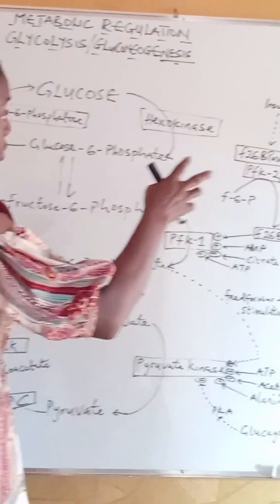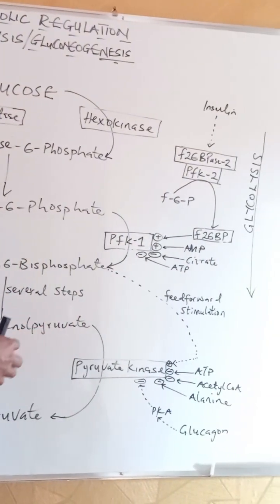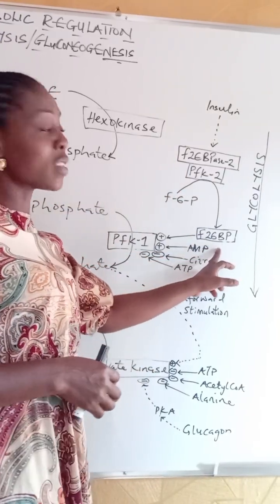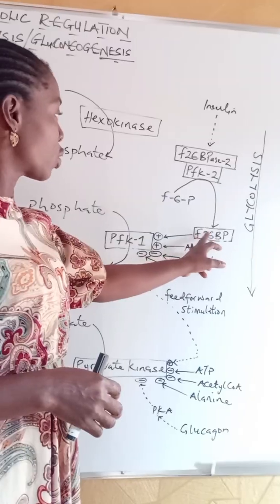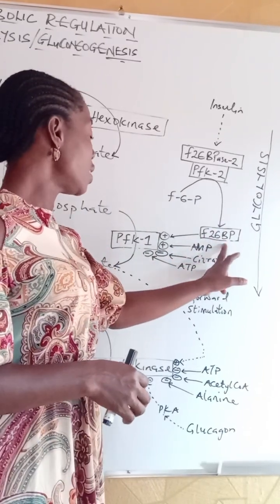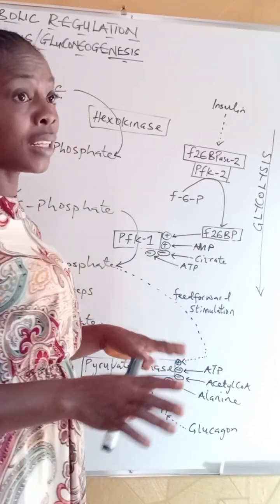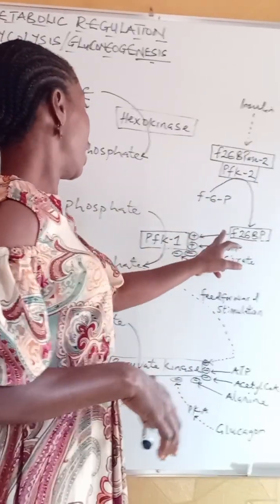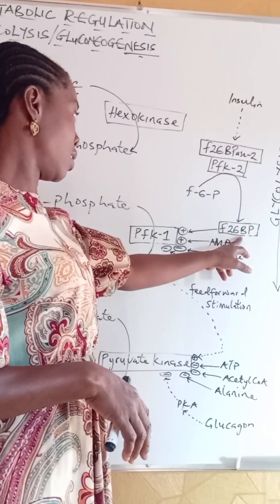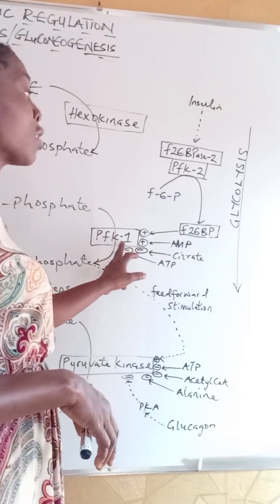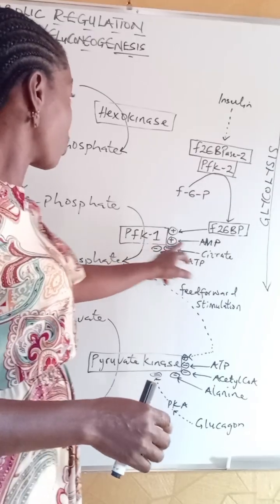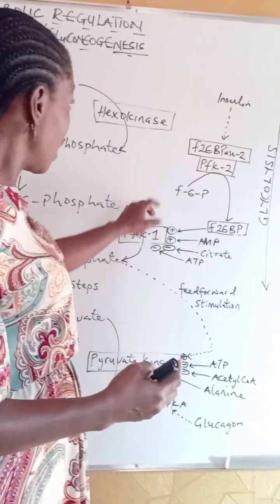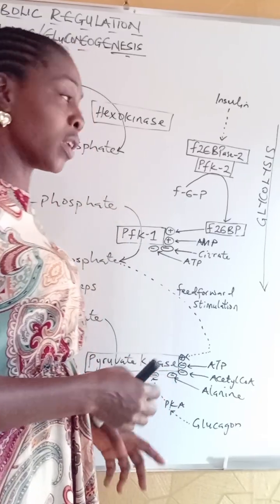Now, how do glucagon and insulin regulate these pathways efficiently? It is by influencing the concentration of this interesting allosteric effector, fructose 2,6-bisphosphate. This substrate is produced abundantly in the presence of abundant glucose in the cell. In the absence of this effector, phosphofructokinase 1 is almost ineffective. And so whenever the cell produces this in abundance, this enzyme is stimulated and glycolysis proceeds uninterrupted.